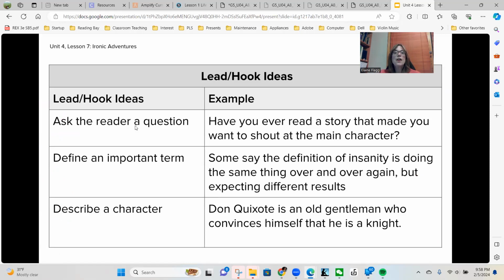All right, so here are the ideas for the lead or the hook. Ask the reader a question. Define an important term. Some say the definition of insanity is doing the same thing over and over again, but expecting different results. So you can define a term or even describe a character. Don Quixote is an old gentleman who convinces himself that he is a knight. Good. And then they even have ask the reader a question. Have you ever read a story that made you want to shout at the main character?